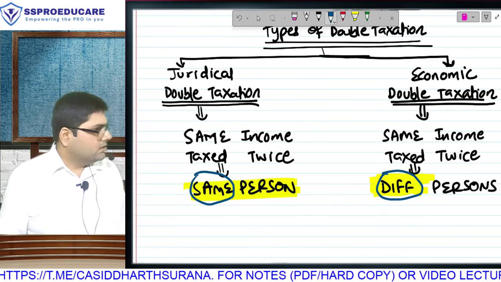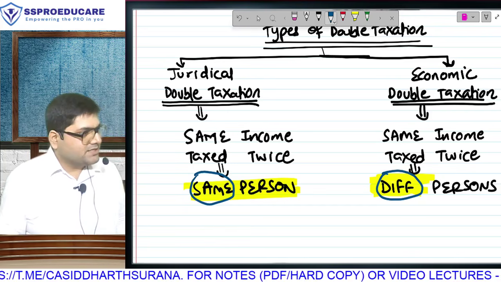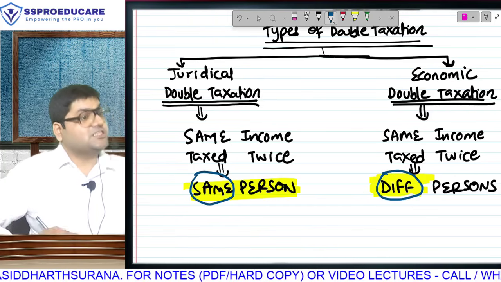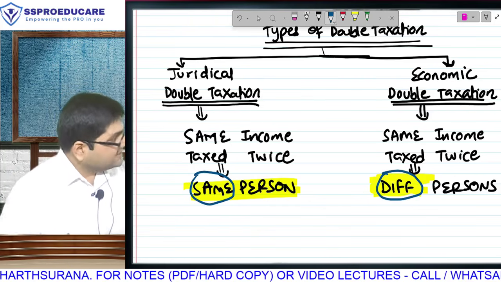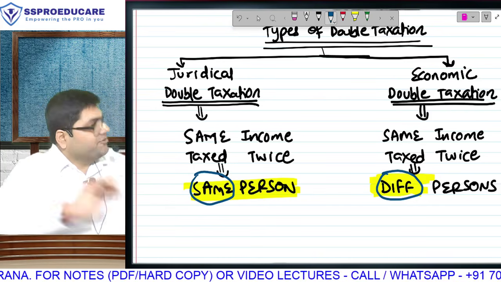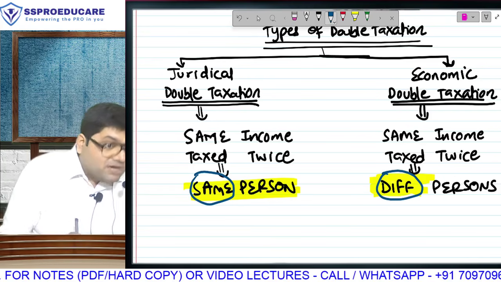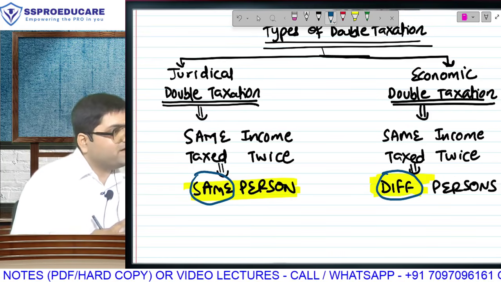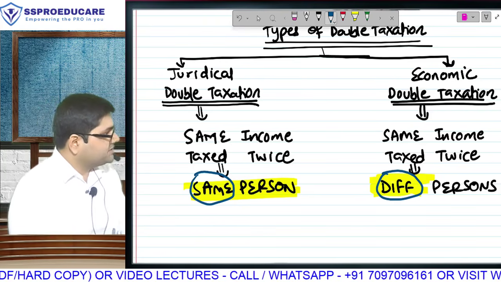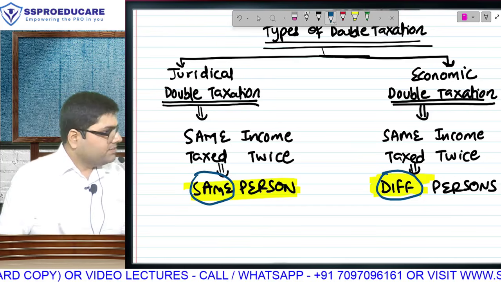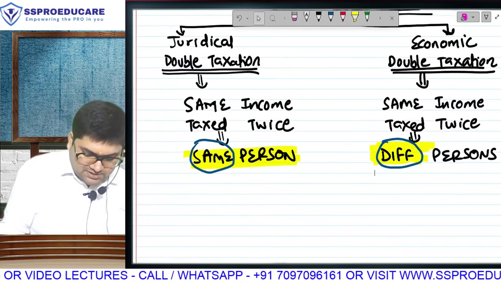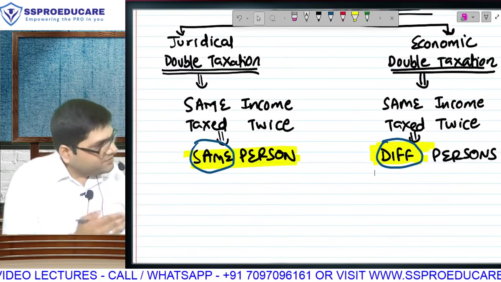Main difference ये है between juridical double taxation and economic double taxation, that same income tax twice. But when the same person on the same income is paying tax twice, that is called juridical double taxation. But when on the same income two different people are paying tax, income is same, but we are taking tax from two people. मतलब is government getting tax twice, but not from the same person, two different people. That will be which double taxation? Economic double taxation. ऐसे मुंह बना के क्या बोल, रुको. Everything will become crystal. किसकी क्लास में बैठे हो? Everything will become crystal clear.